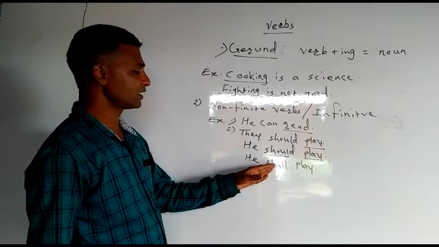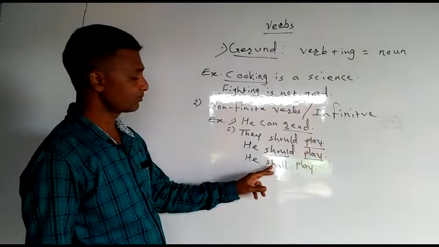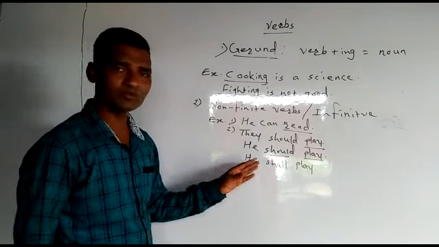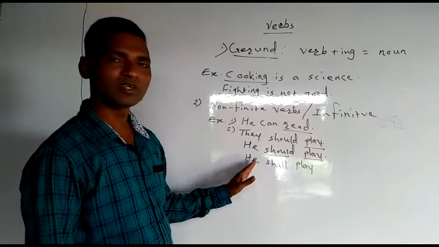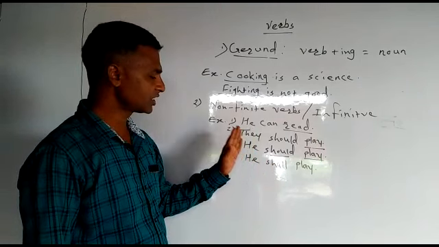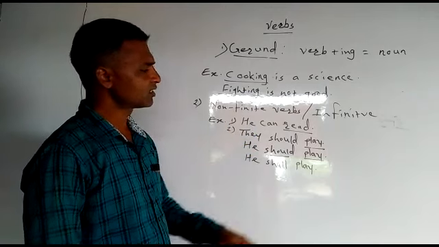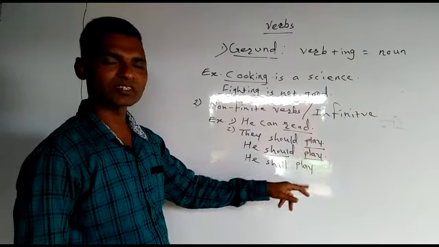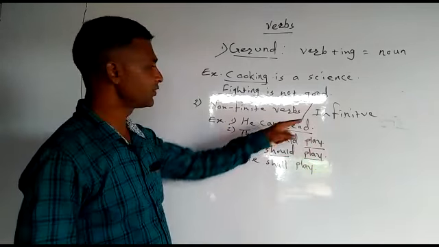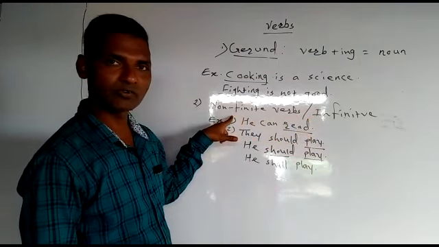Again I have changed the time here. So remember, when we change the tense, when we change the subject, when we change singular plural, the verb remains same. Such verbs are called infinitive or they are called non-finite verbs.